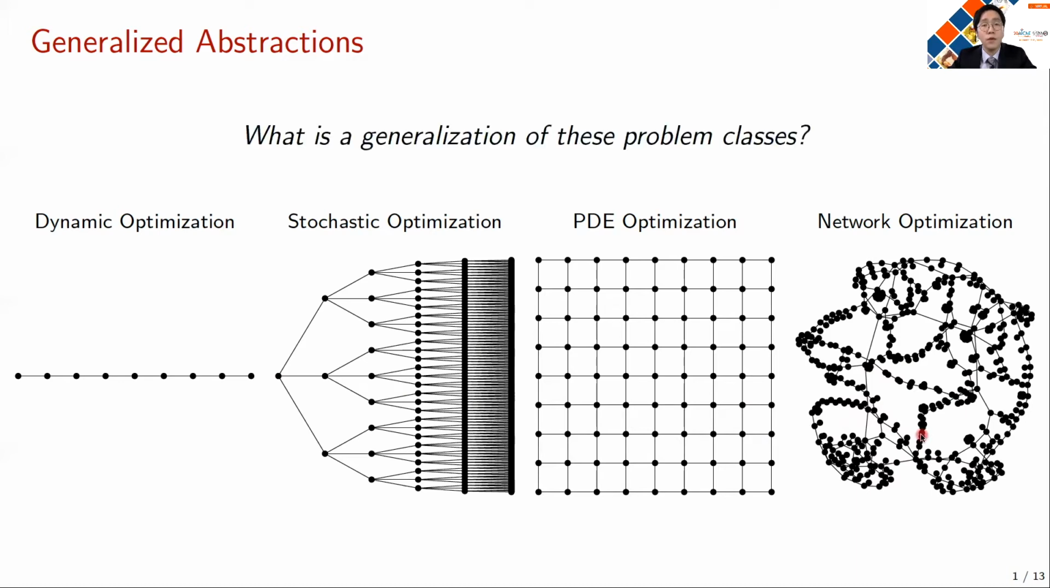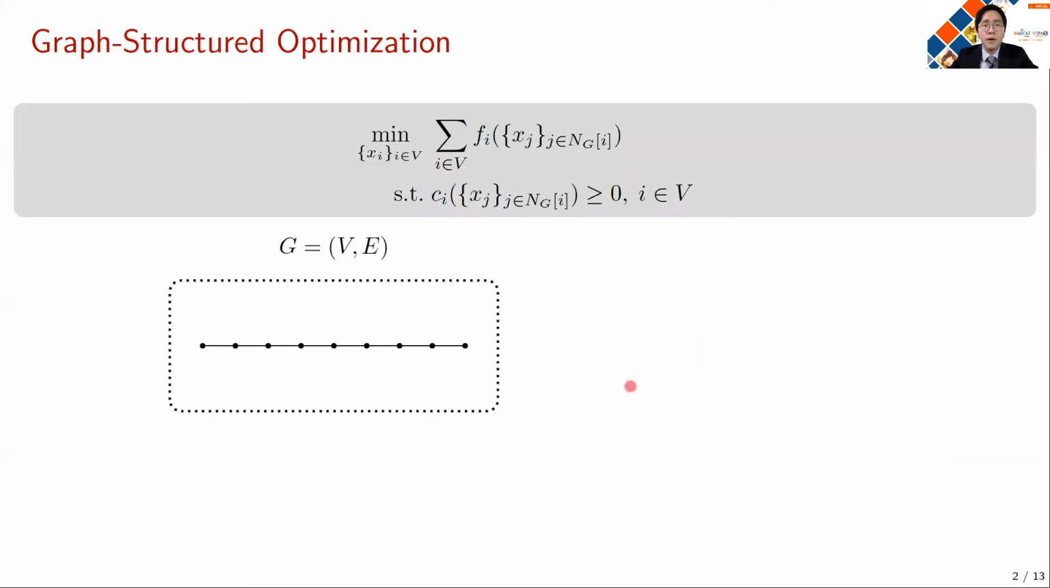And now we are going to think about what is the general abstraction of these four classes of optimization problems. A key characteristic in common that we can see from this slide is that they all have graph representation for their algebraic structure. So we can derive a unifying abstraction based on the notion of graph. And this gives rise to what we call graph structured optimization problem. In graph structured optimization, as the name indicates, we assume that there exists an underlying graph, which we denote by G, that encodes the overall algebraic structure of the problem.